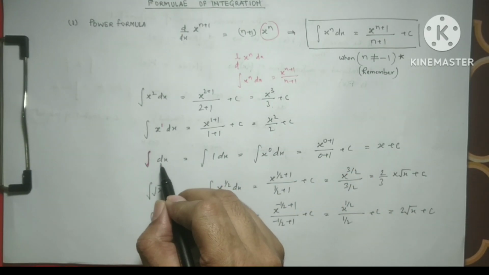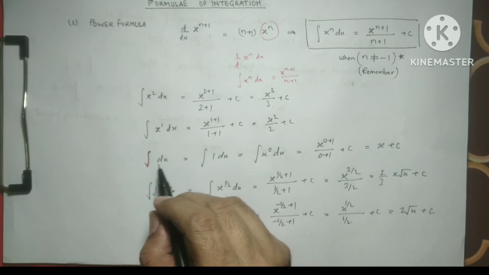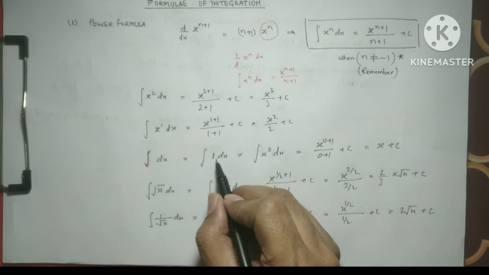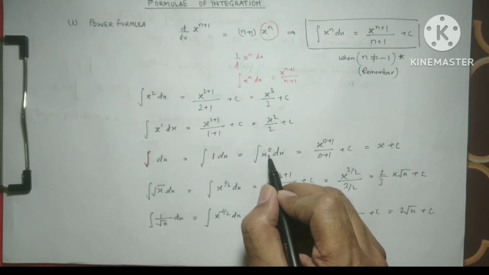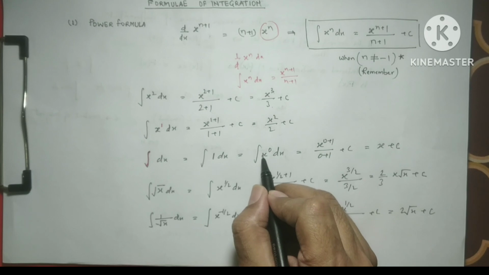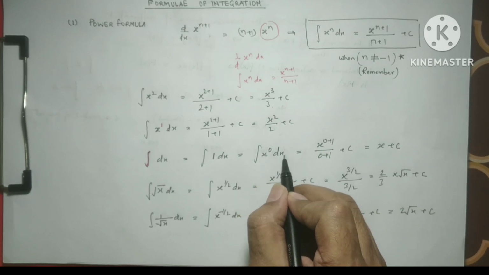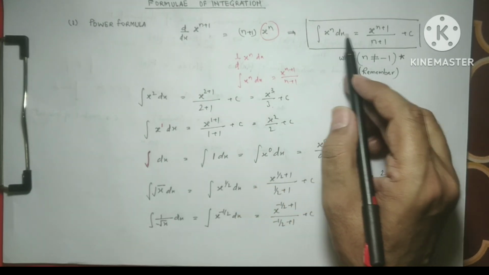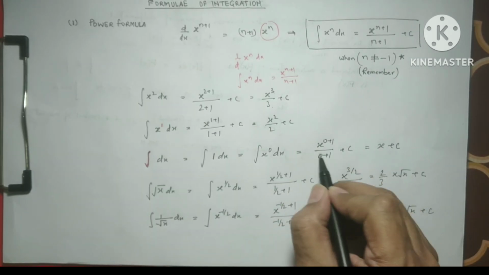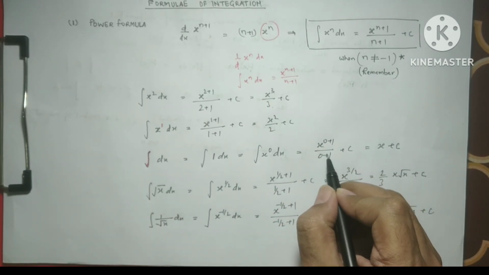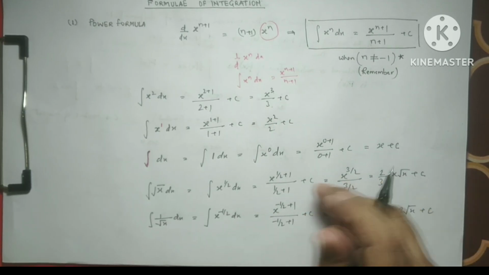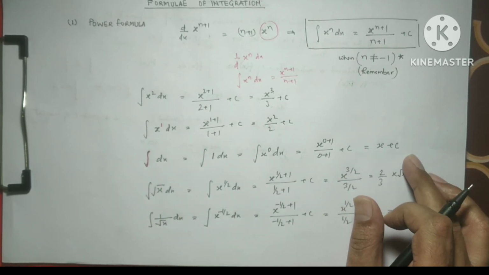When it is the integration of dx, what does it mean? We can take 1, and any term with 0 power is equivalent to 1. So we write x to the power 0 dx, and according to the plus 1 formula, its result will be x to the power 0 plus 1 over 0 plus 1. So x to the power 1 divided by 1, so it is x. So the integration of dx is x plus c.